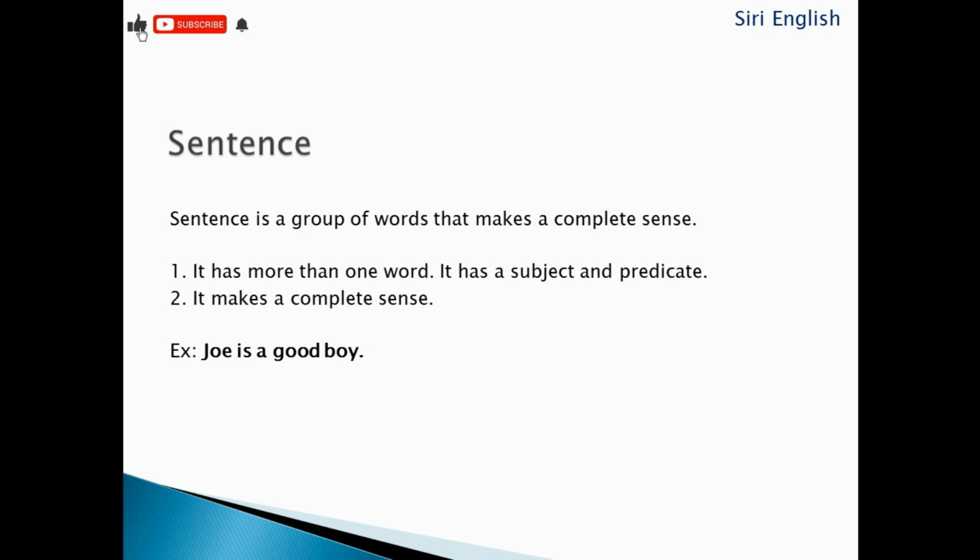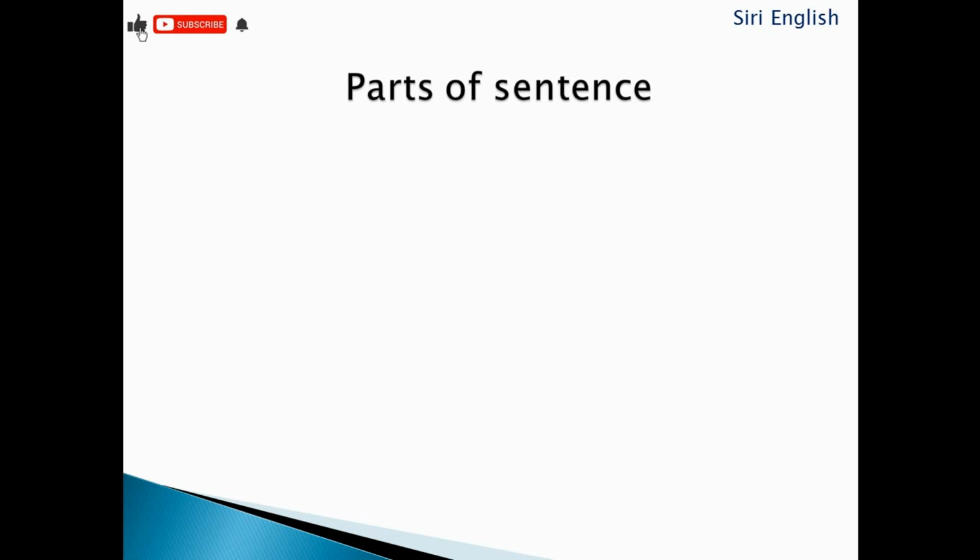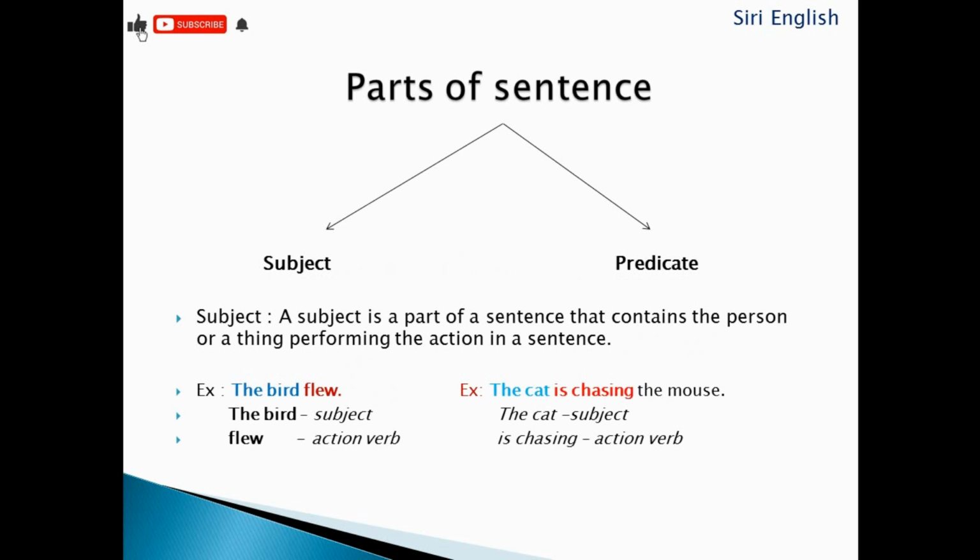Now let's talk about the parts of a sentence. Basically we have two parts of a sentence. One is the subject, the other one is the predicate. Let's begin with the subject. What is a subject? A subject is a part of a sentence that contains a person or a thing performing the action or verb in a sentence.